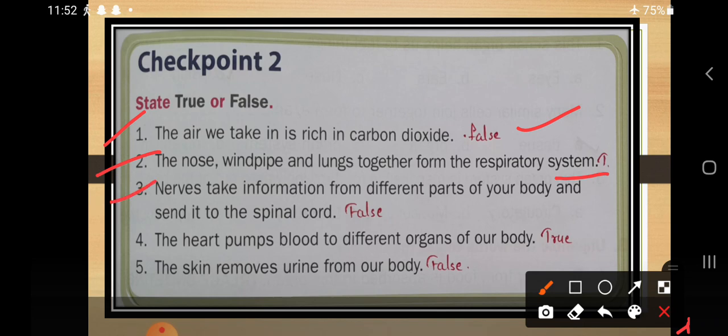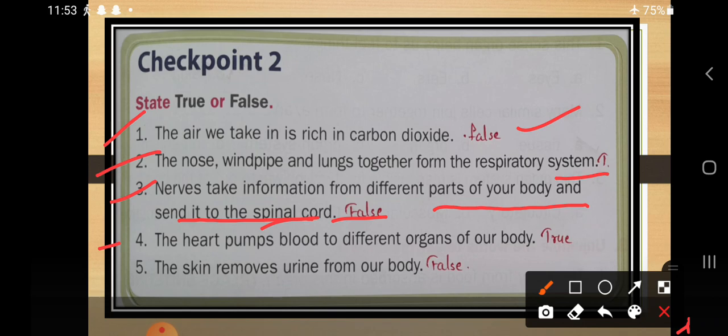Third one, nerves take information from different parts of our body and send it to the spinal cord. Okay, so here nerves take information from different parts of our body and send it to the spinal cord. So dear students, here the spinal cord is mentioned. They are not sending it to the spinal cord, they are sending it to the brain. So the answer is false.